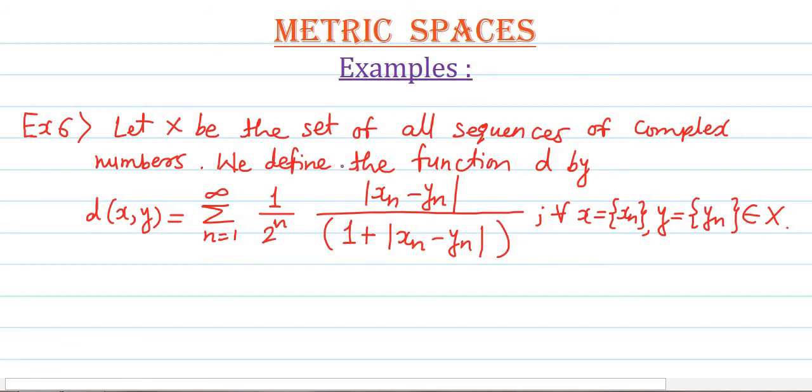Then we have to show that d is a metric on the set X.